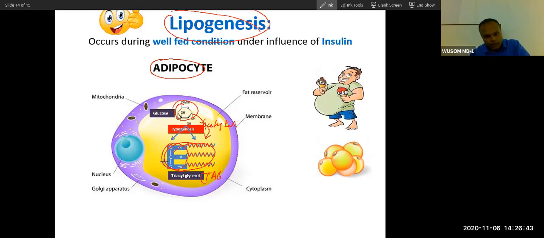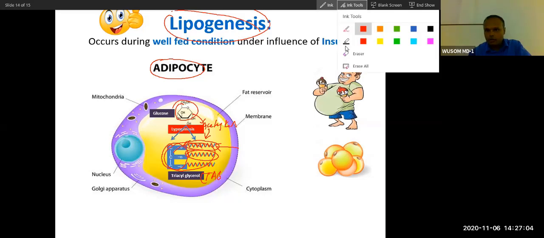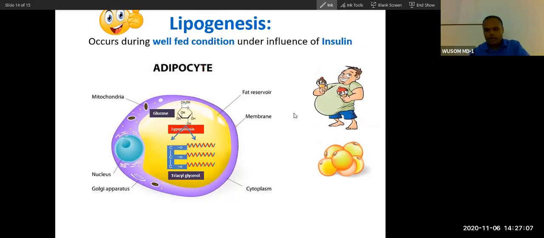We have already done synthesis of the glycerol backbone. We will do synthesis of fatty acid in very much detail, and we will do lipogenesis. When we talk about synthesis of fatty acid, you have to understand it is part of lipogenesis. When we talk about the oxidation of fatty acid, you have to understand it is part of lipolysis.